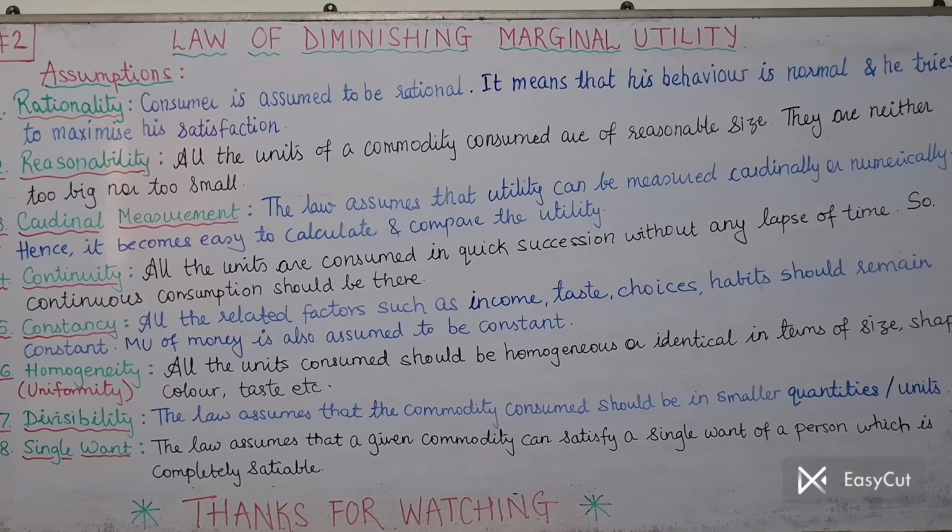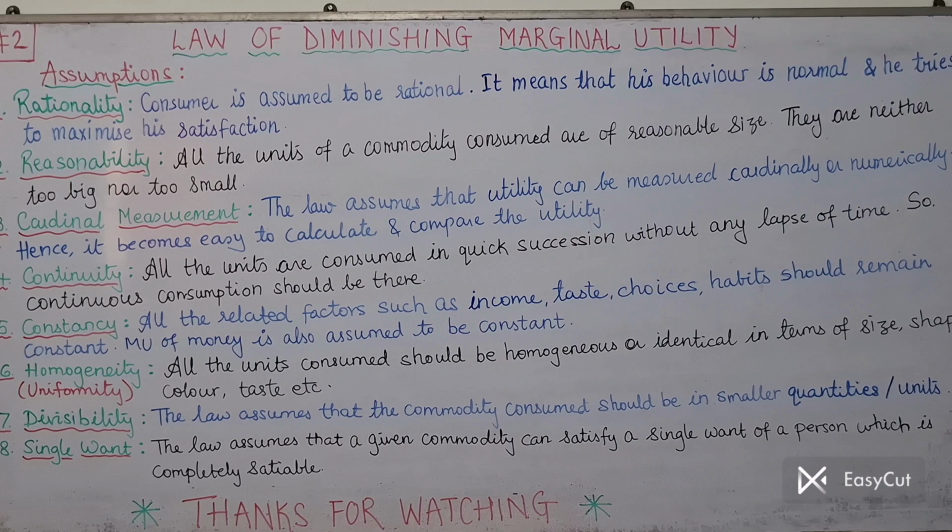First one, rationality. Rational means normal, common. So according to Dr. Alfred Marshall, the consumer is assumed to be rational. Rational means he should be a normal person, his behavior should be normal and he should try to maximize his satisfaction. Rationality means, in simple language, a person should be in a position to understand what utility he is deriving.